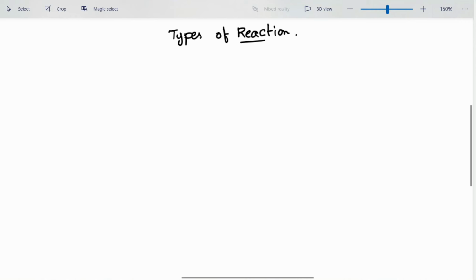When we say an organic chemistry reaction, usually we come across reactions such as elimination, addition, or substitution. But apart from all this, there is one more reaction called the acid-base reaction, which is also found in organic reactions. So there are four types of reaction. The first one is the acid-base reaction. Even though acids and bases are concepts we observe in inorganic or physical chemistry, acid-base reactions are necessary and important in organic reactions also.